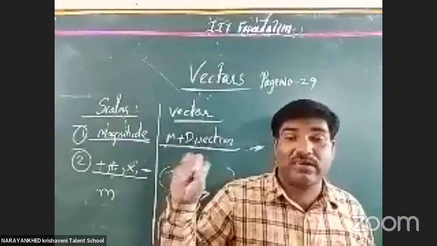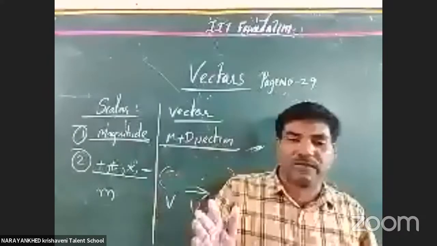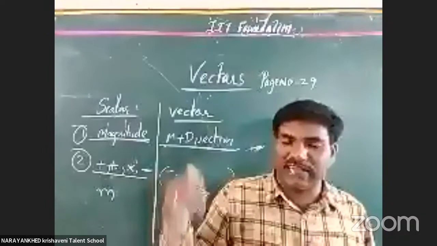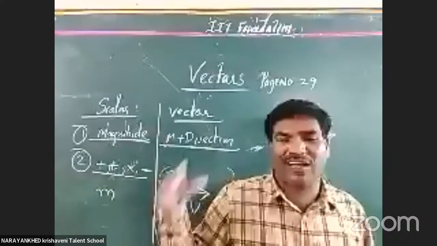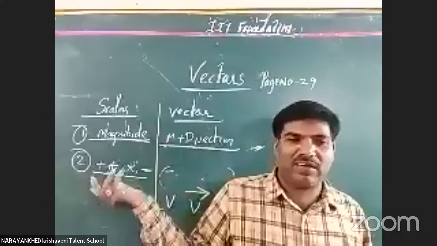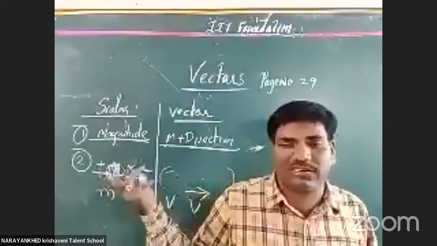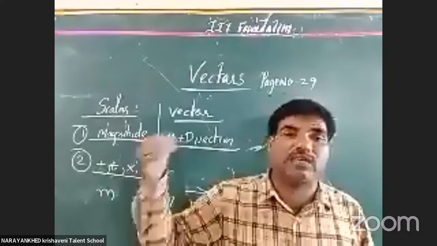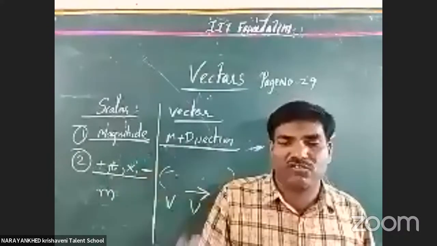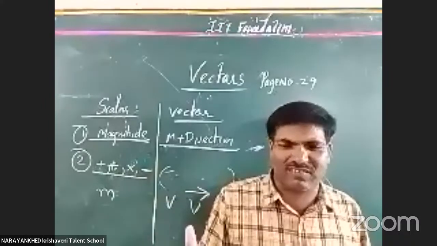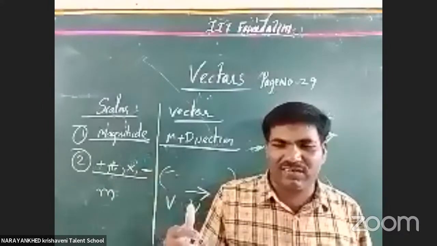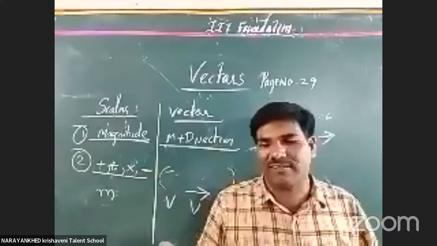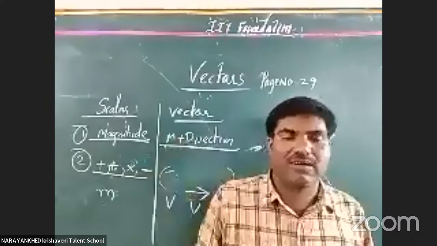It is not only in this particular chapter; in every chapter it may come. Either in velocity, or in kinematics, or in electricity, it may come. Clear or not? Why? Because without direction, we can't express some physical quantities. For those, vectors are the ones taken into account. That's why don't neglect this chapter. It looks like mathematics only. Why? Because vector analysis is nothing but deciding the behavior of physical quantities in mathematics. That is the thing, vector.